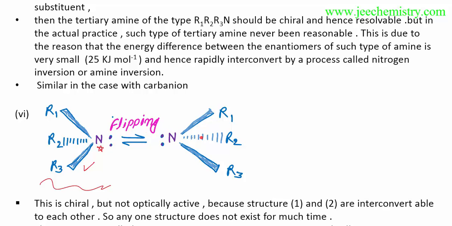These two enantiomeric pairs have a very small energy difference, 25 kilojoule per mole, which is very less. That's why these two enantiomers are interconvertible to each other, because the energy is very less, so they can easily interconvert. Flipping is possible. That's why I have shown this type of sign. They are easily interconvertible to each other.